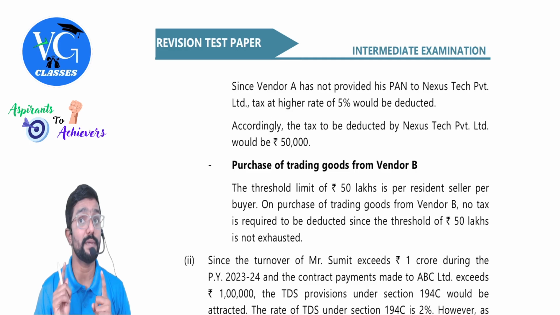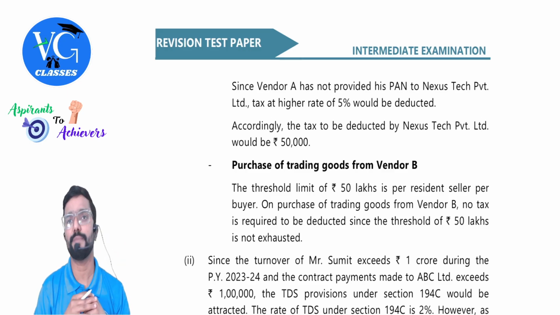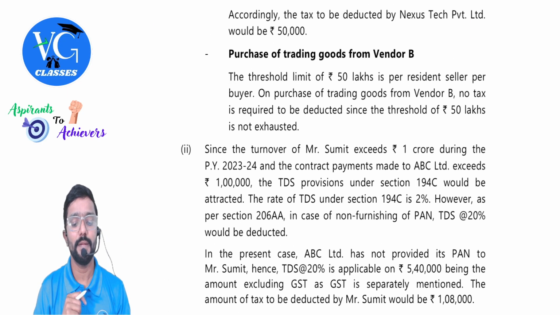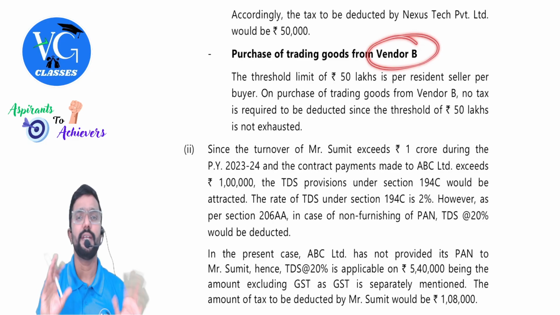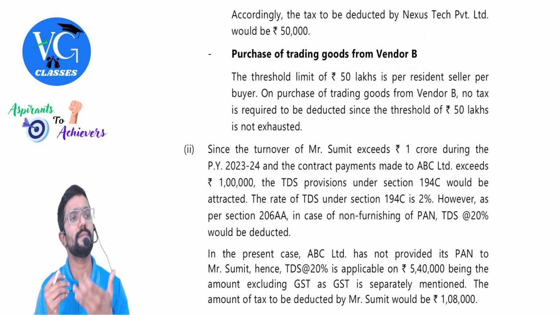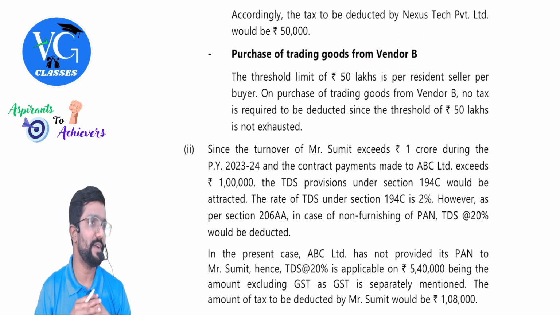Clear? Not 0.1%. Why 5%? Because the seller didn't give his PAN. If he had given his PAN, then on 10 lakh only 0.1%. Then purchase of trading goods from vendor B, TDS is not applicable. Why, sir? Because the purchase value is within 50 lakh.